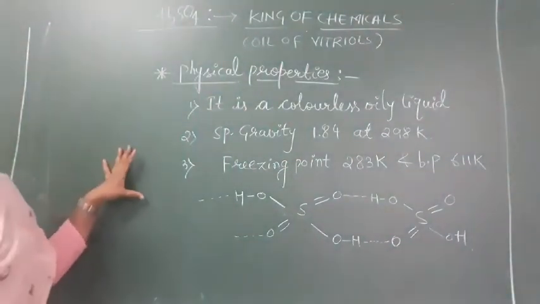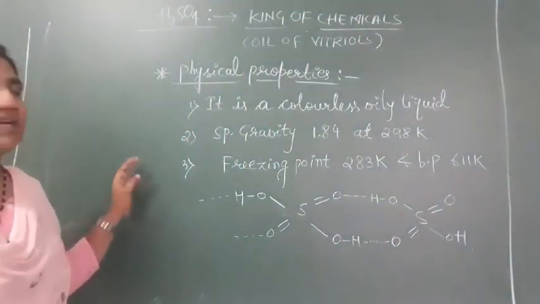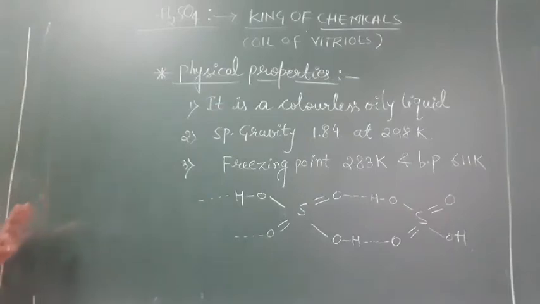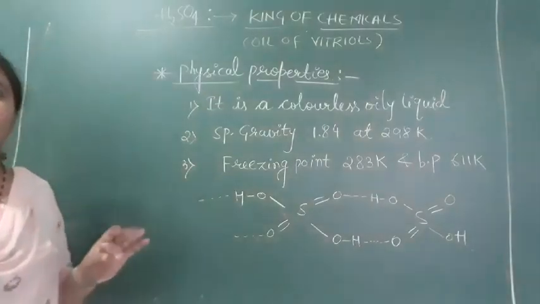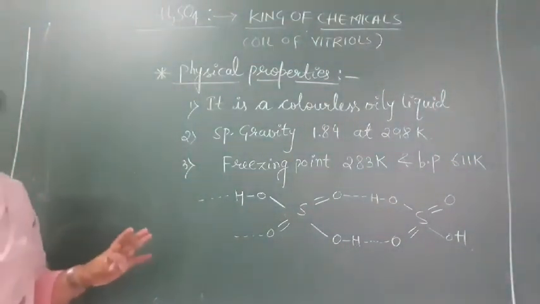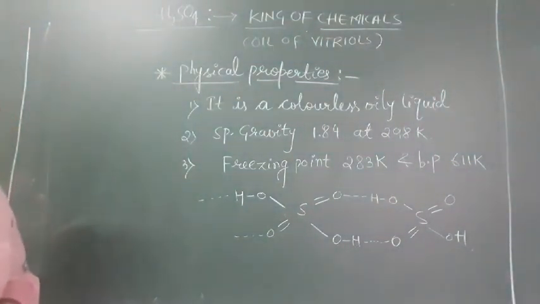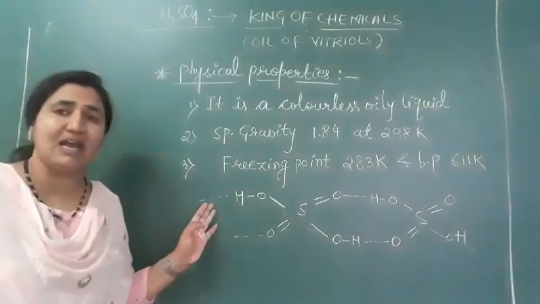Okay. So the physical properties of sulfuric acid: it is a colorless oily liquid. Specific gravity is 1.84 at 298 Kelvin, that is, at room temperature. Freezing point is 283 Kelvin and boiling point is 611 Kelvin.